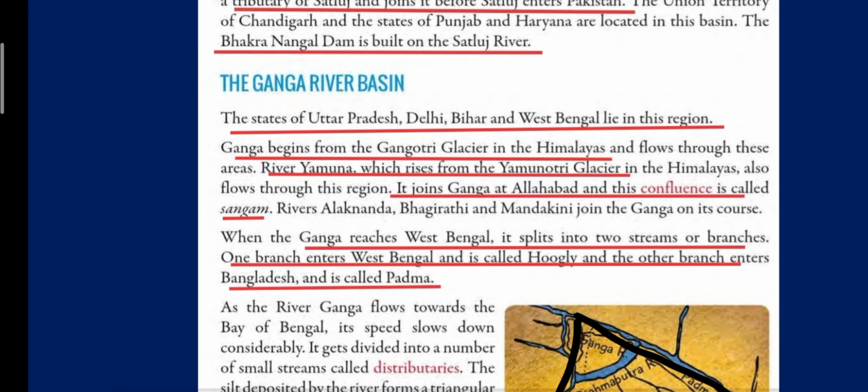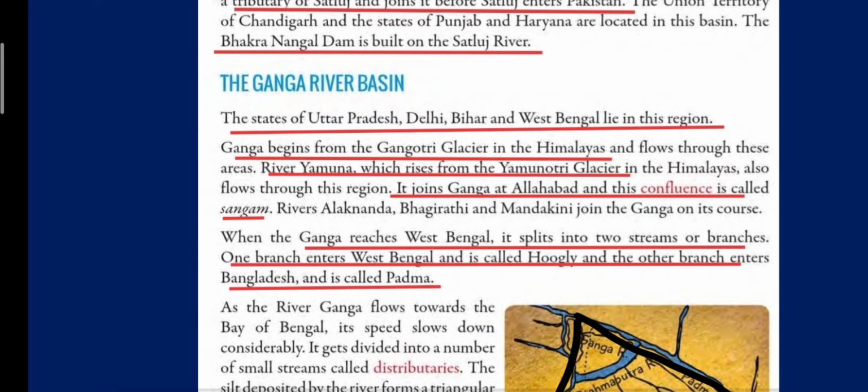Both the river Ganga and Yamuna are meeting, they are joining together. So children, the point where Ganga and Yamuna are meeting, that confluence means meeting point, is known as Sangam. So the confluence or the meeting point where Ganga and Yamuna meet is known as Sangam.